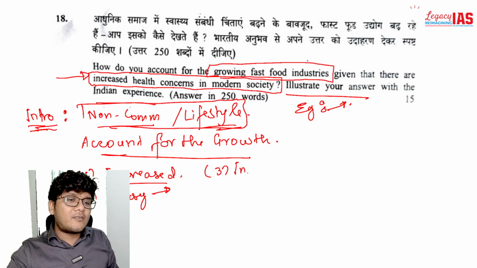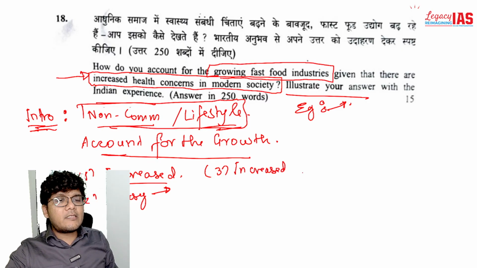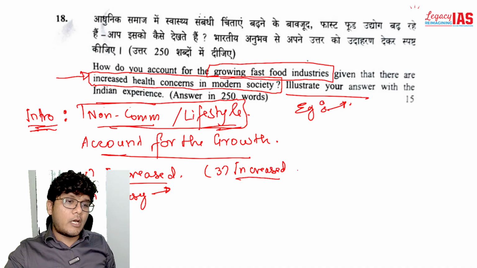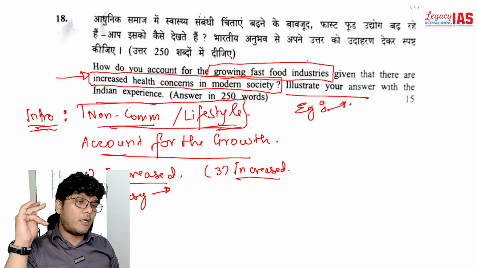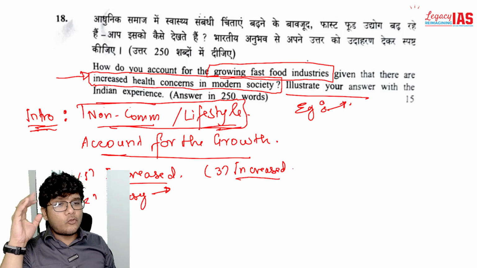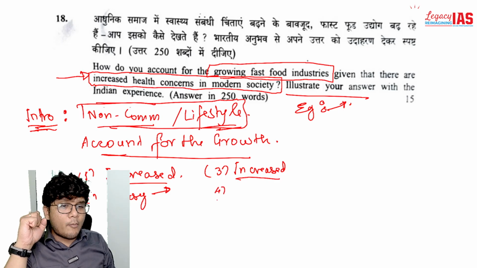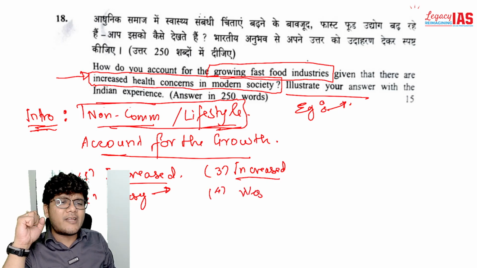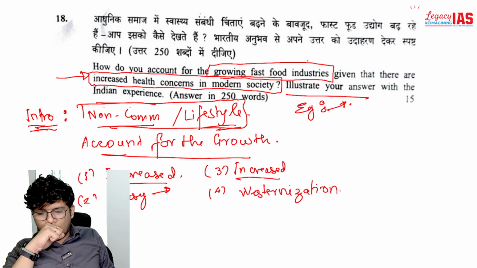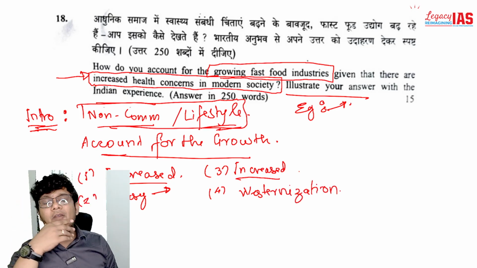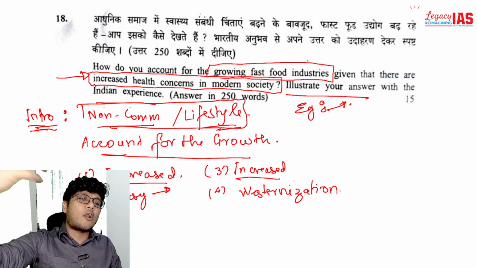So increased consumption due to the reduction in the time available for people to cook their own food. All these things you are going to talk about. Plus also start using words like westernization, in the sense that whatever happens in the Western world we consider to be modern, and then we start incorporating that.